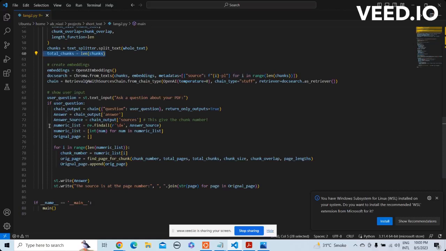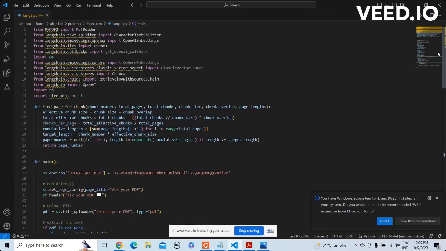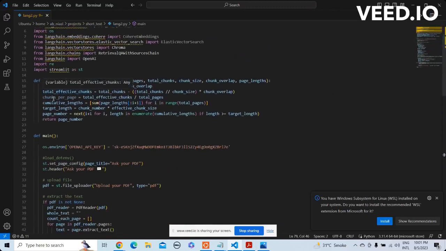What we're going to do is process the numeric list into the form of a list, and then there is the find page for chunk function, right? So I built a function in which it takes the chunk number, total pages, total chunk size, chunk overlap, and page lengths. Remember I told you about the reverse engineering. It would compute the effective chunk size and total effective chunks, given the target length. Basically, it's reverse engineering.